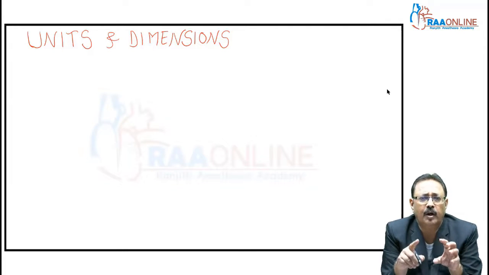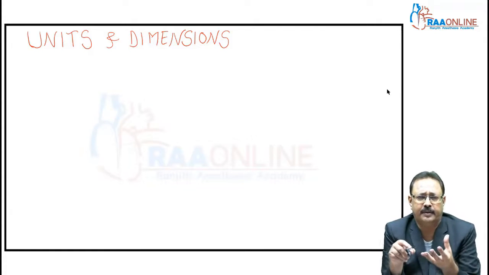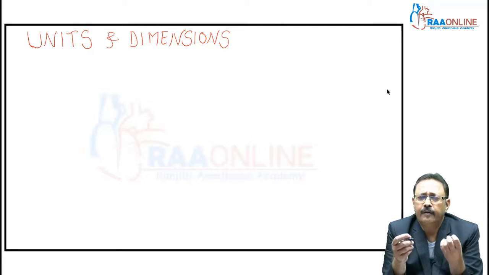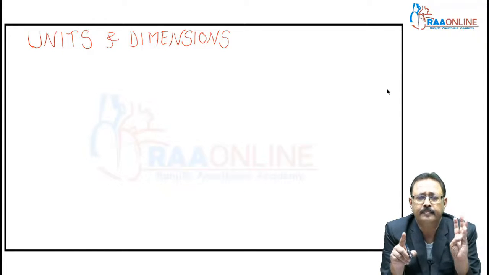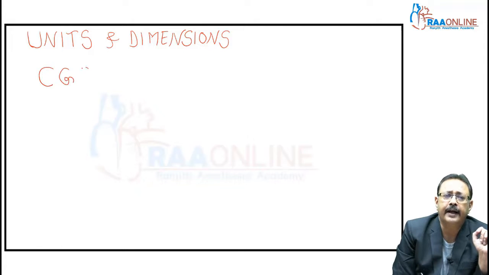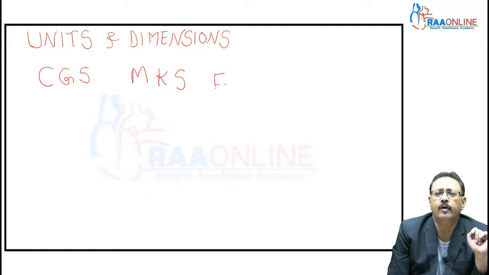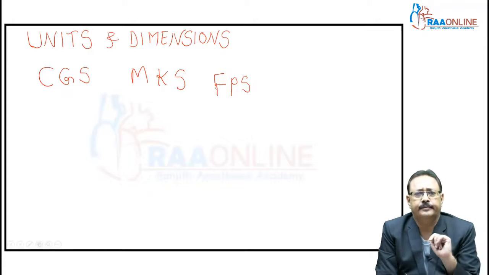First we will talk about the fundamental units in different systems. For measurement, we initially had 3 systems: CGS system, MKS system and FPS system.